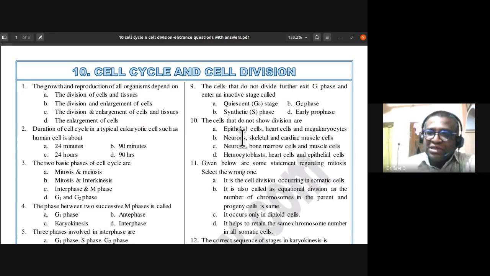So they have given different choices: epithelial cells, heart cells, megakaryocytes, neurons, skeletal and cardiac muscle cells, bone marrow cells, and muscle cells, hemocytoblasts, heart cells, and epithelial cells. So the first and last one, partially they are right. See, heart cells, they do not undergo cell division, that we know about. Now, neurons are also there, which do not undergo cell division. So we have to find out the correct choice for this 10th one.